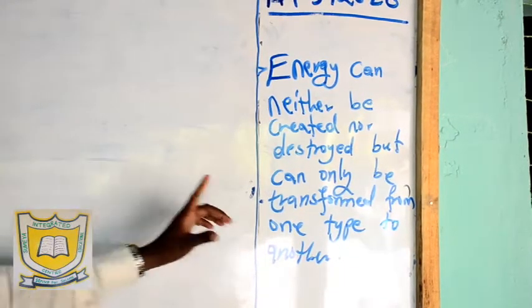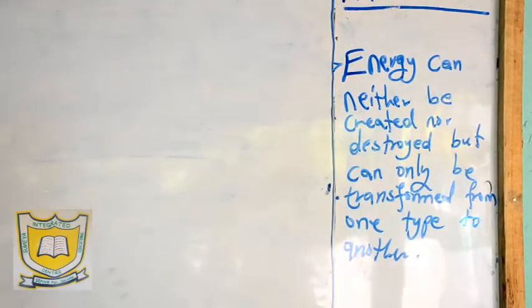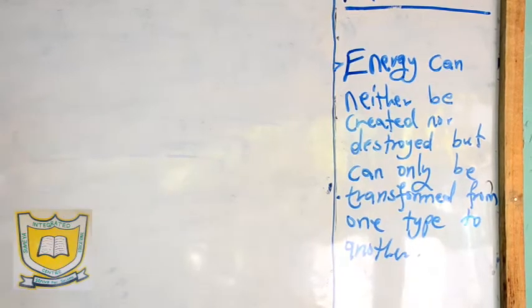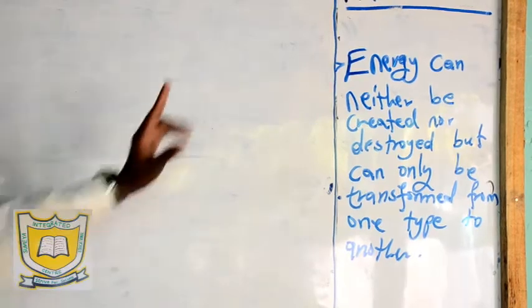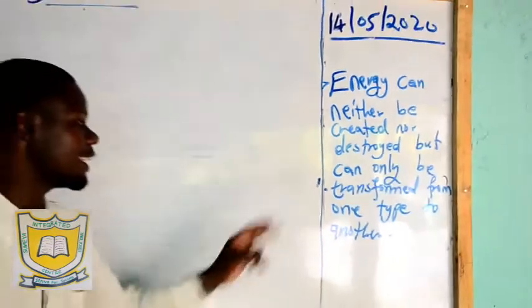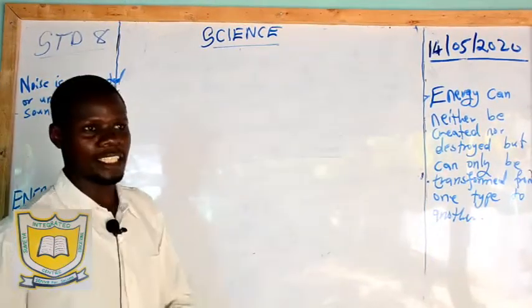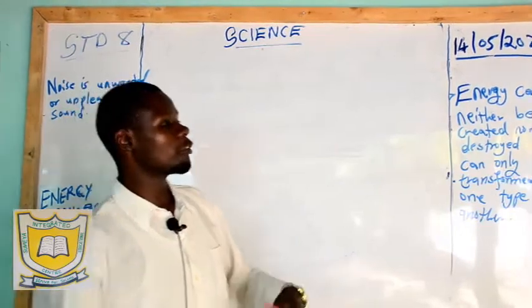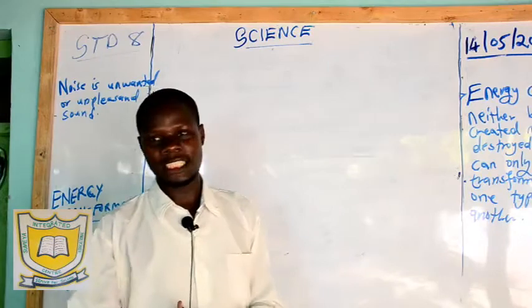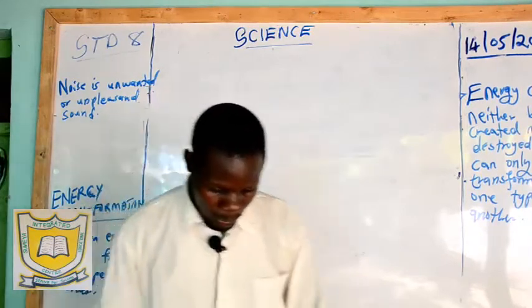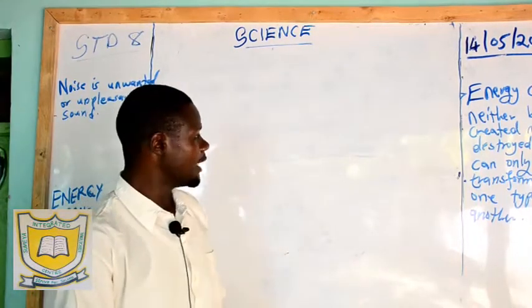What do I mean by saying that? I said there are 6 types of energy, which we have highlighted here, and we have discussed all 6 types of energy. So we say energy will never be destroyed nor created, but it will only be transformed from one type to another. For example, it might be transformed from chemical to kinetic, or chemical to heat. So let us see how, first, we want to see transformation of energy in burning fuel.